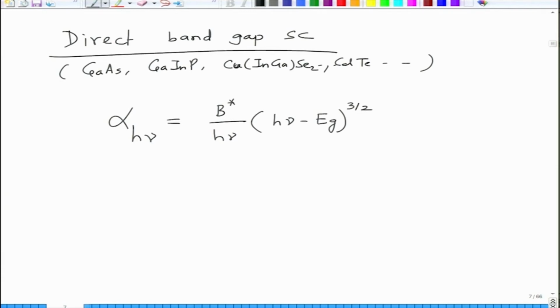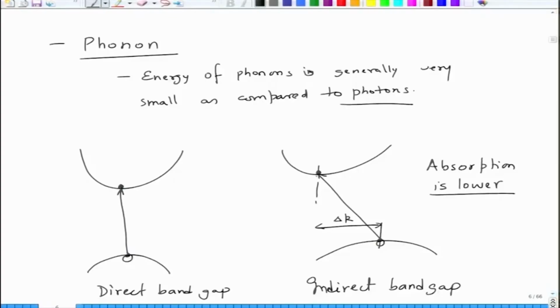In case of indirect band gap semiconductor, since you have a phonon absorption as a result of change in the K, because it has to do with the lattice. K is because of lattice, and the moment you talk of lattice, you have phonon issues, lattice vibration and things like that.